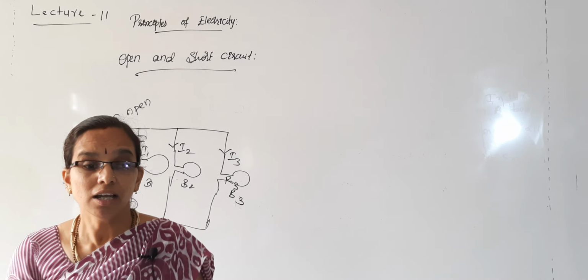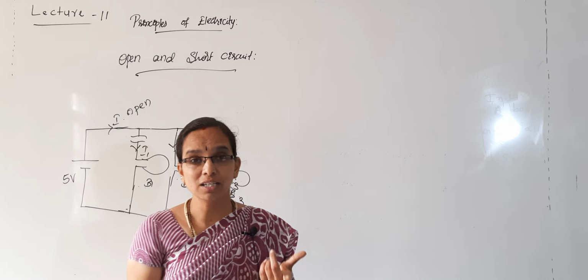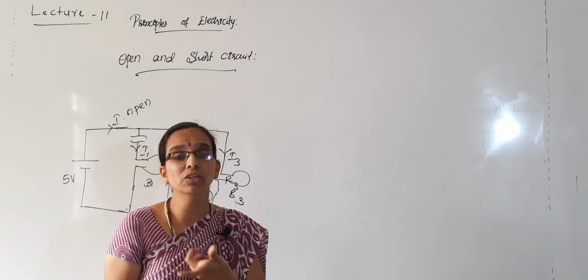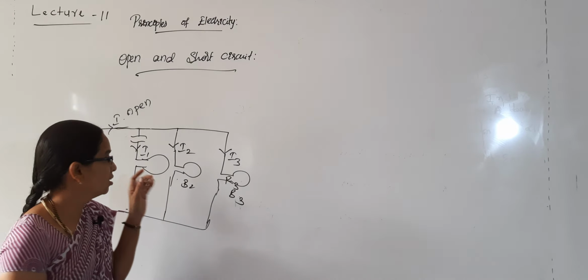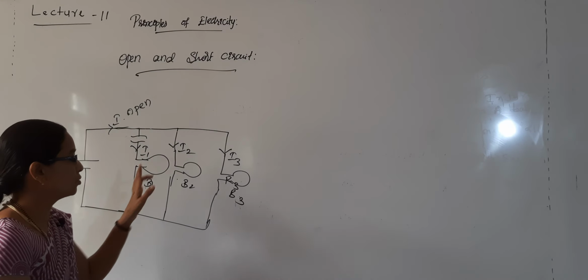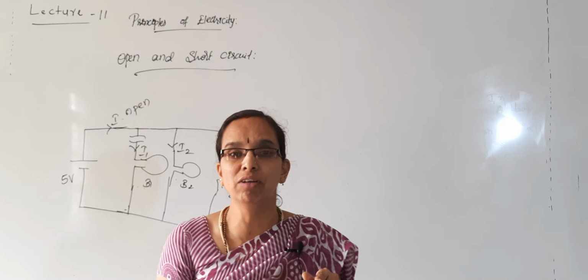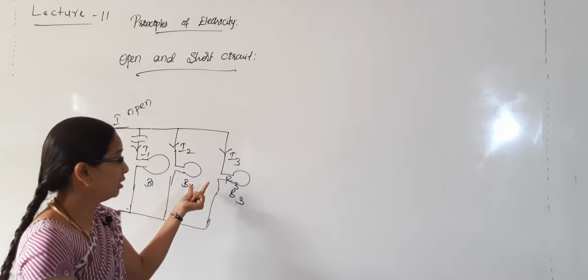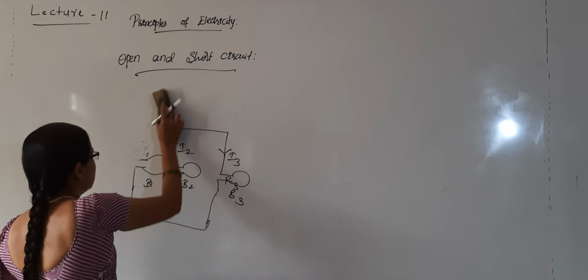When an open occurs in a parallel circuit, you must see where the open circuit has occurred, where the discontinuity has occurred. If it is in the main line, then there are no branch currents. If it is in any of the branches, only that branch will be inactive. That means current will not flow in that branch. Other branches will be glowing, the bulbs connected to them. This is what happens in case of